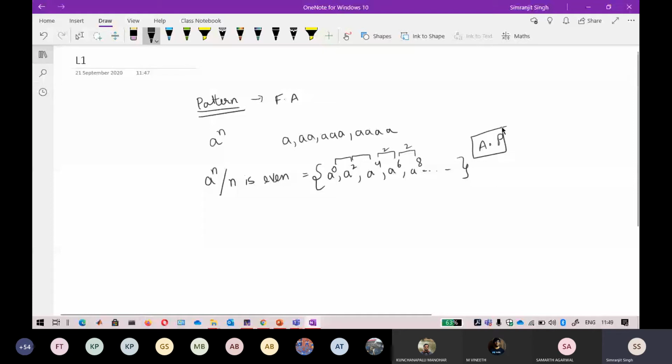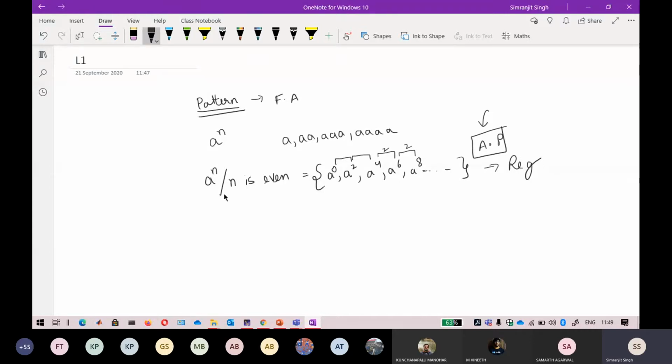So if an AP series exists, or a GP series, something like this, you can directly say that this is regular. So another way to identify a regular language is by going through these series. I don't want to say geometric progression right now, I will only say arithmetic progression. Arithmetic progression can always be identified by looking at the common difference: if the difference is common at every succeeding term, you can say that this comes under arithmetic progression, and this is a regular language.